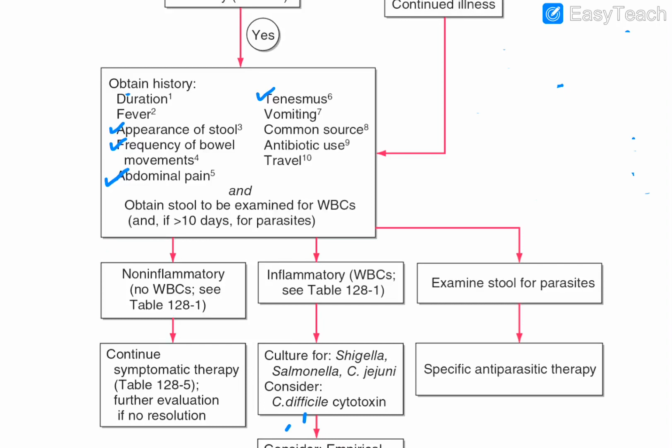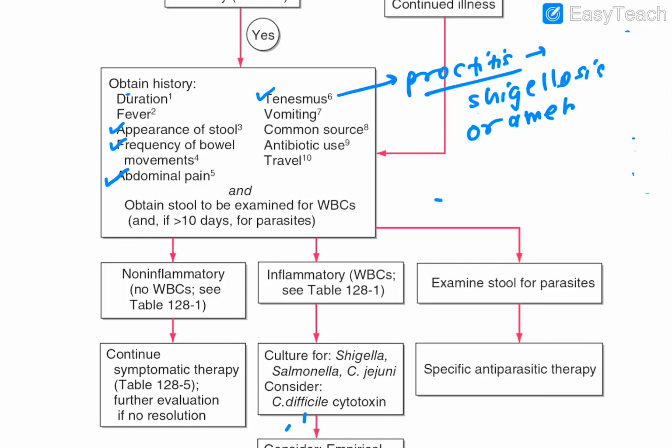Okay, so this particular thing, tenesmus, happens because of proctitis, inflammation. So proctitis is involved in this one, and this happens in what? This happens in either shigellosis or amoebiasis. That is, tenesmus is an important entity associated with that.